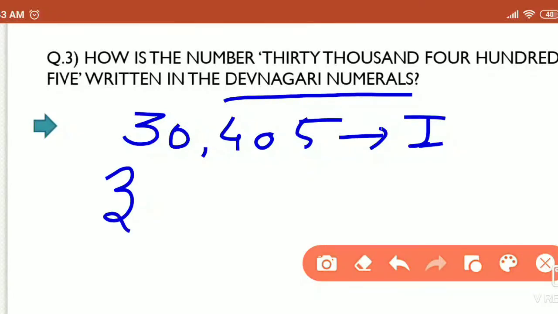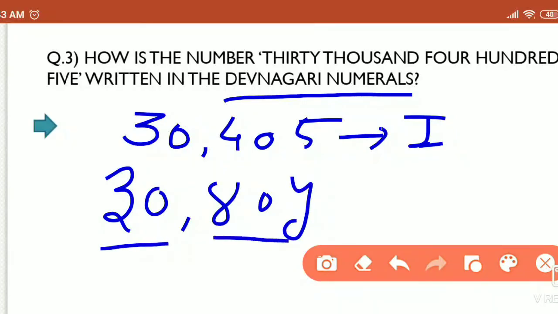So we have to convert it in Devanagari. So 30,405, also in this way we are writing this. After this we will see the next example.